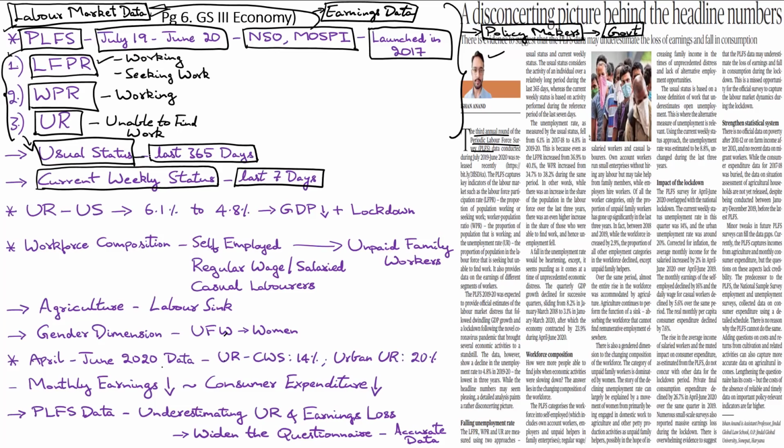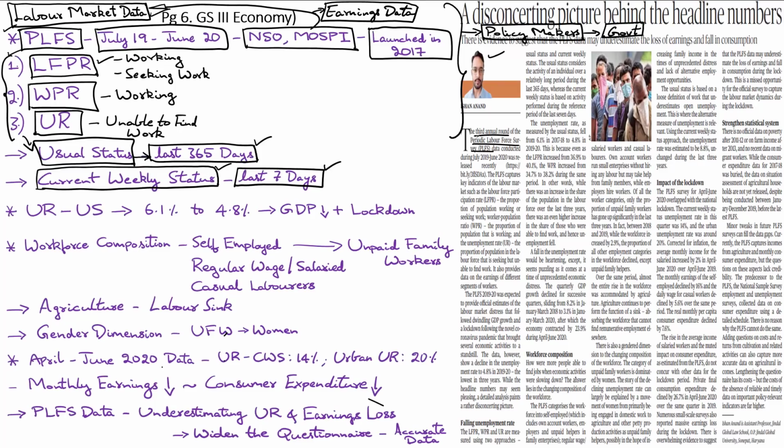So, usual status data provides for a long-term picture and helps us understand the labor market and the employment situation over the last 1 year. Whereas current weekly status helps us understand these parameters over the last 1 week.